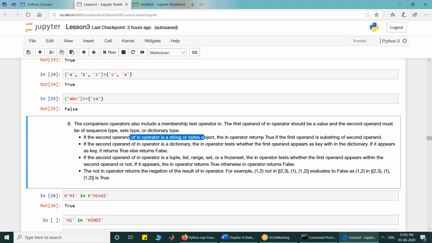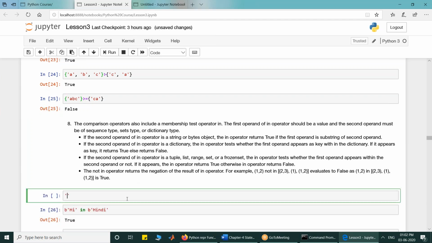If the second operand is a string, then we check whether the first operand is a substring of the second operand or not. If the second operand is a dictionary, then we check whether the first operand appears as a key in the second operand. If the second operand is a tuple, list, range, or frozen set, then we check whether the first operand appears in the second operand or not. So these are the rules.